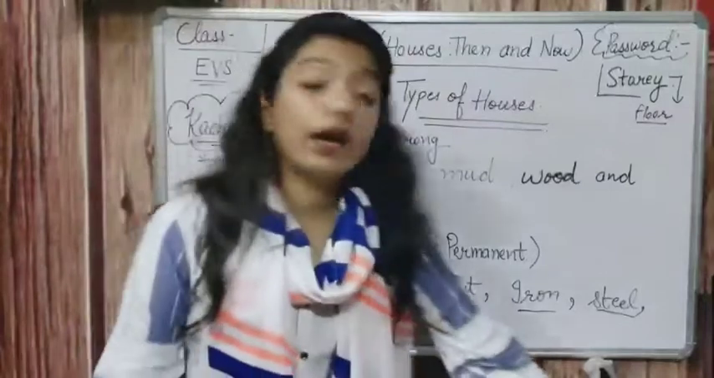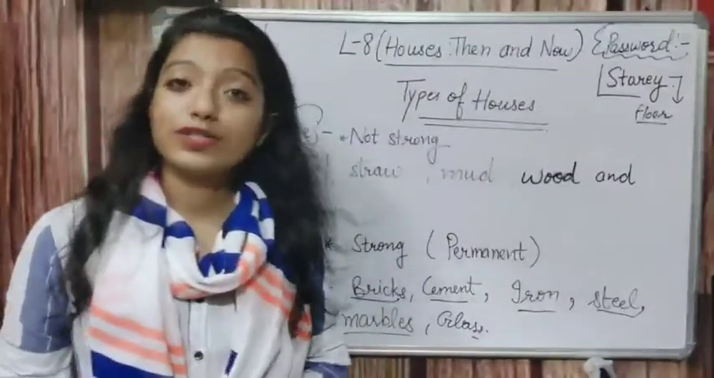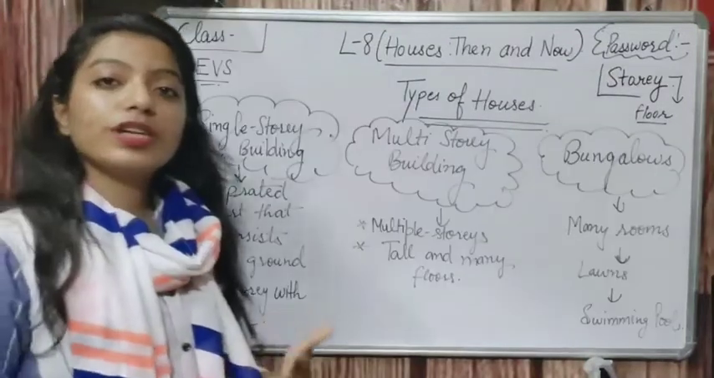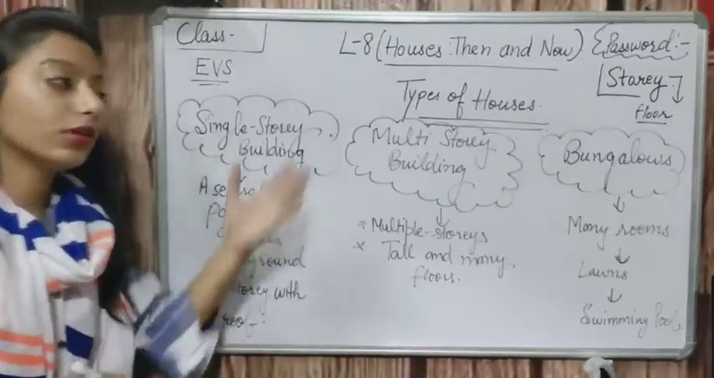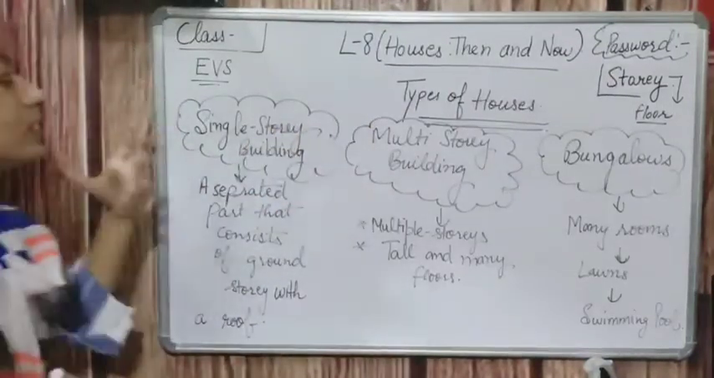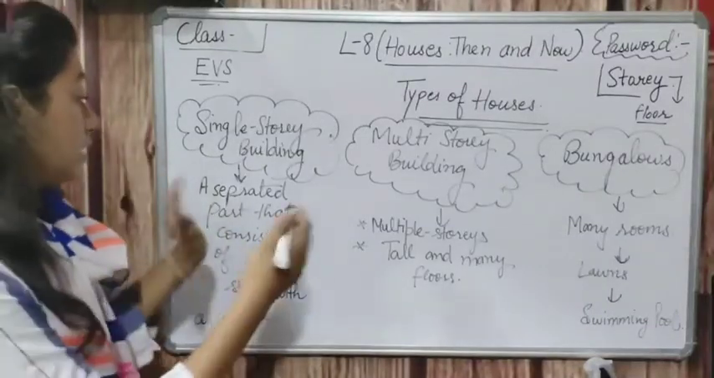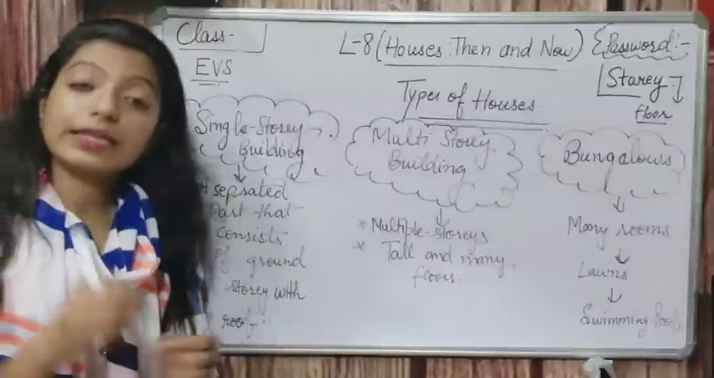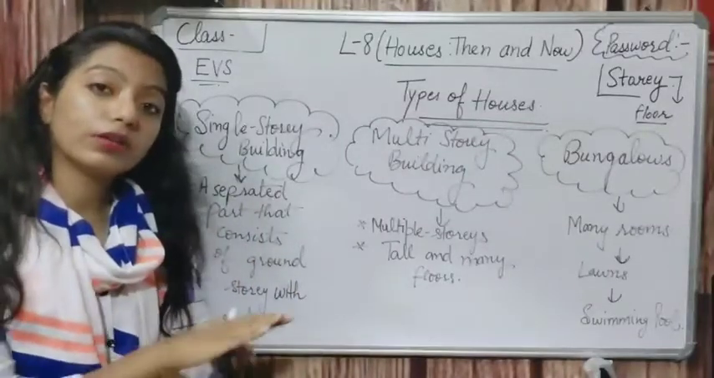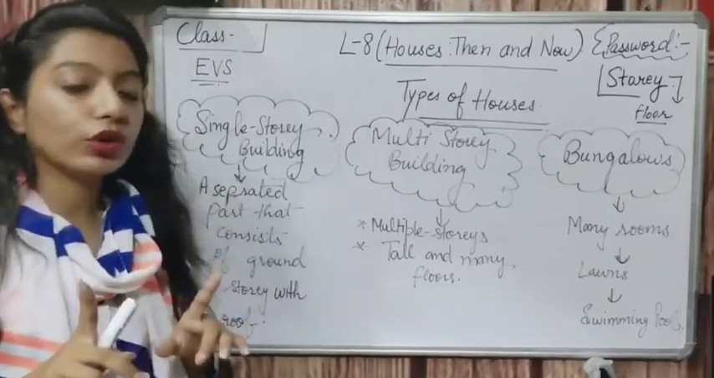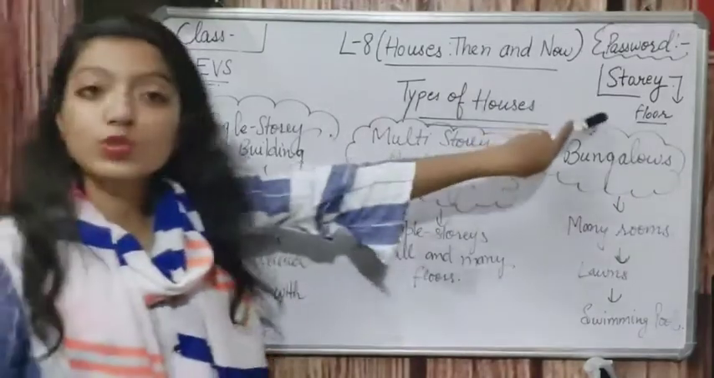Now let's learn about the next type of house. For that, see another book. Yes, students, now the next type of house is the single story building. A single story building is a building that is a separated part that consists of the ground and the roof only. That will be known as a single story. Okay, story, as I told you in the password, is a floor.